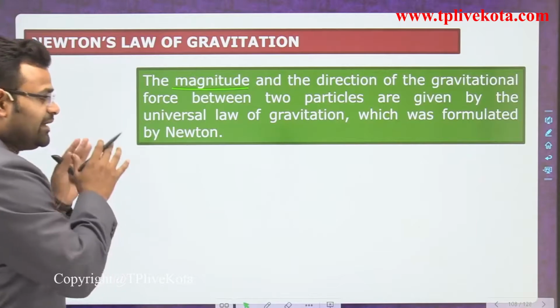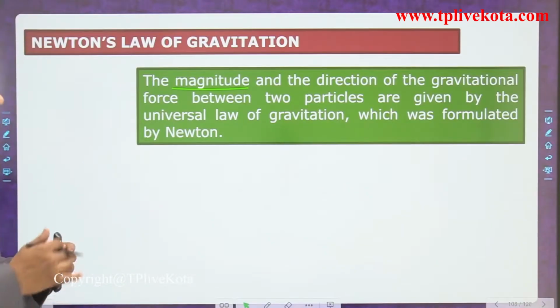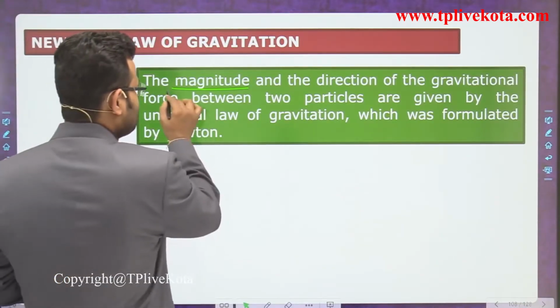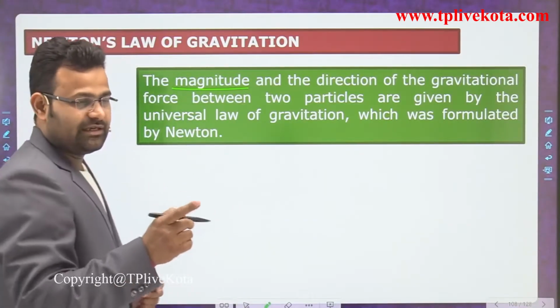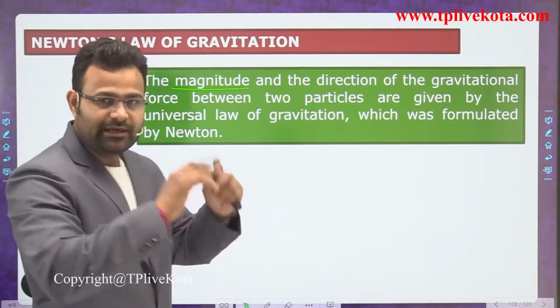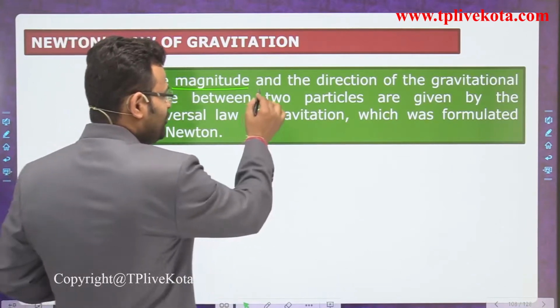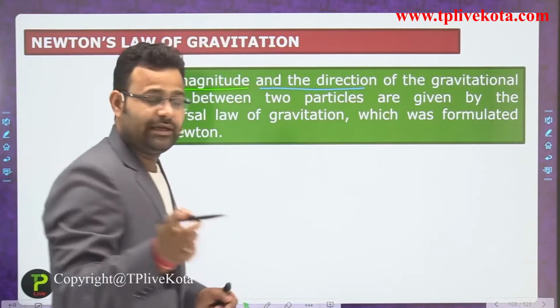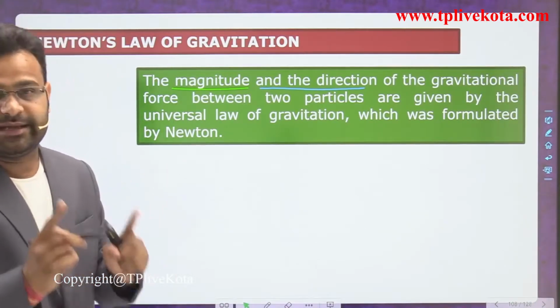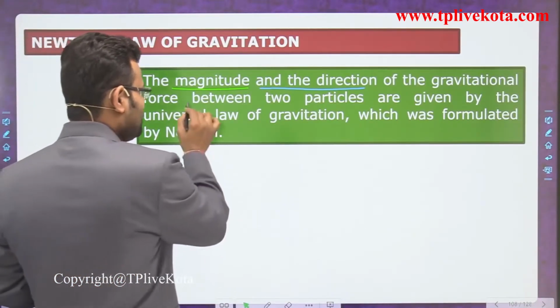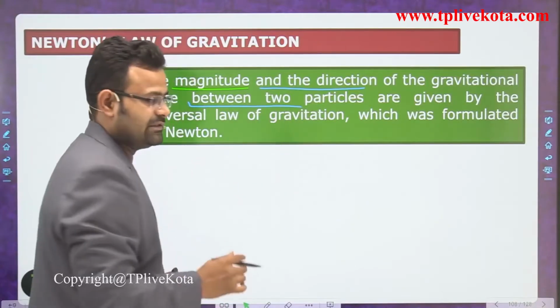By using Newton's law of gravitation, we can calculate the magnitude. It is a force, guys. Gravitation is a force applied by the earth. The magnitude and the direction of a gravitational force between two particles